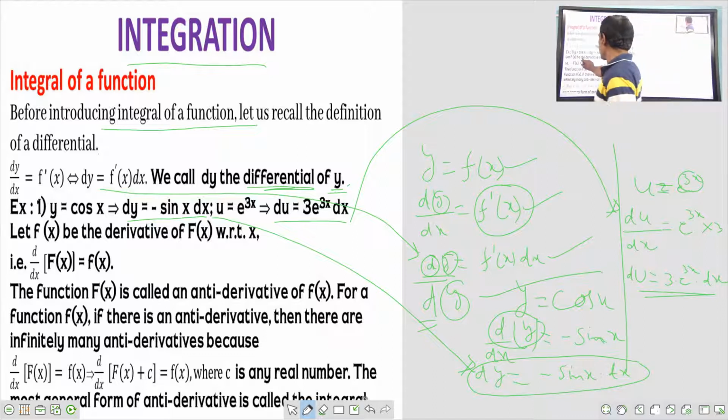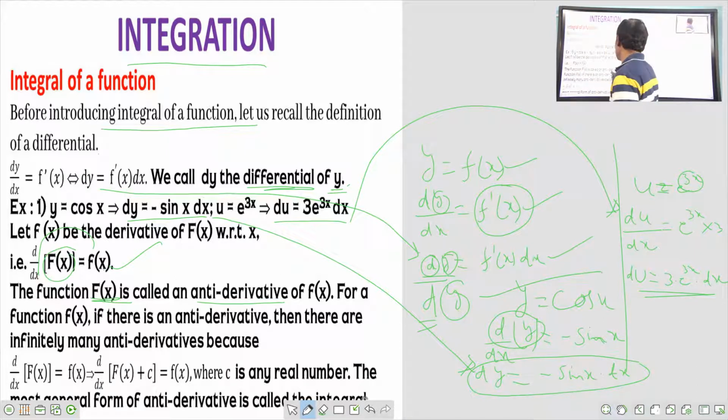Now see here. Let f of x be the derivative of capital F of x with respect to x. That is, d by dx of capital F of x is equal to small f of x. The derivative of the given function capital F of x with respect to x is nothing but small f of x. The function capital F of x is called an antiderivative of f of x. If this d by dx goes to the right side, it becomes integration. That's why F of x is called an antiderivative of f of x.